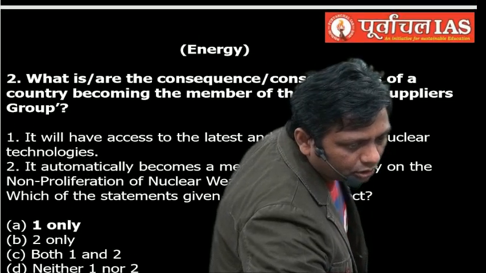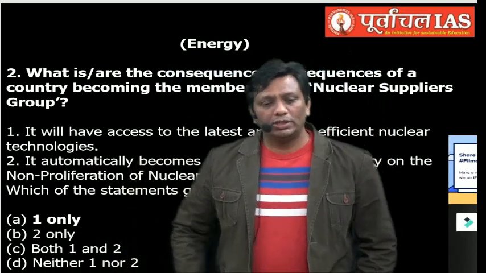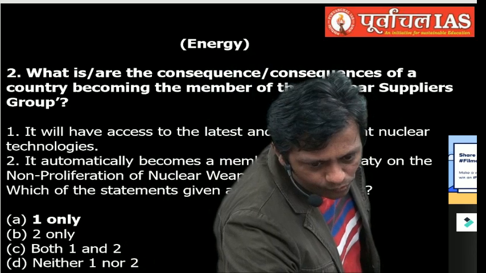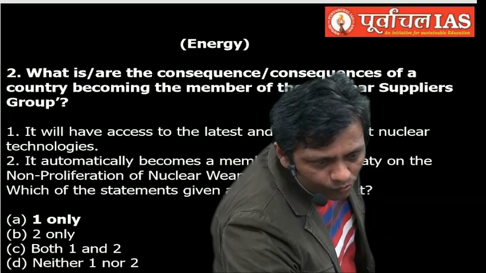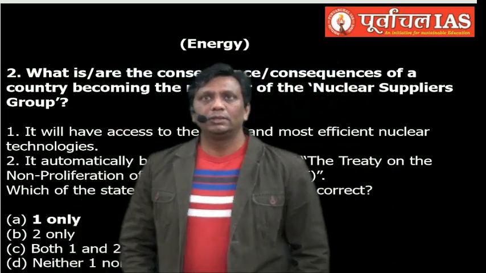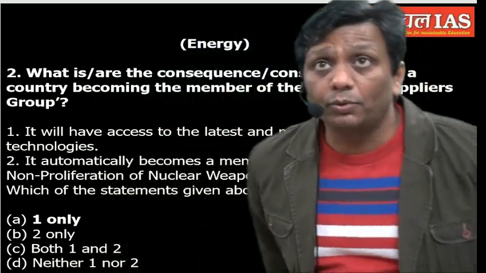Second question of 2018. You listen to this question first. The question is: what are the consequences of a country becoming a member of the Nuclear Suppliers Group?